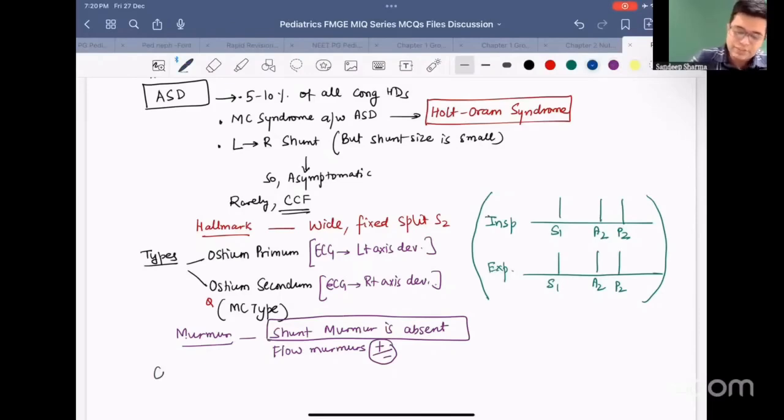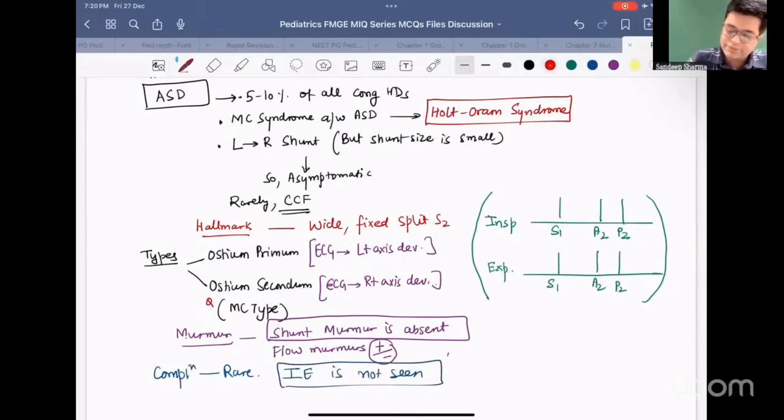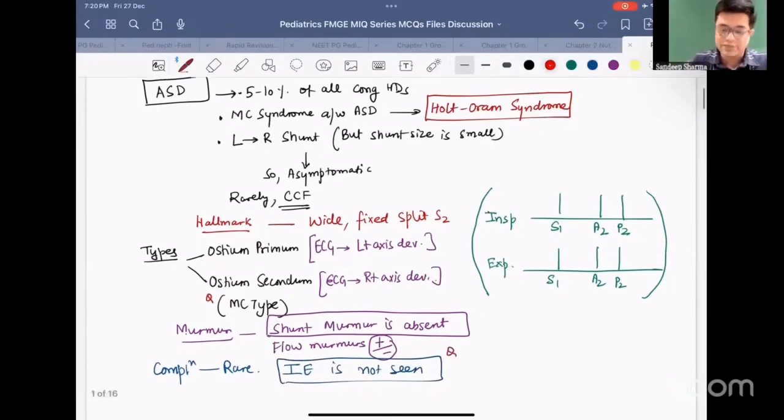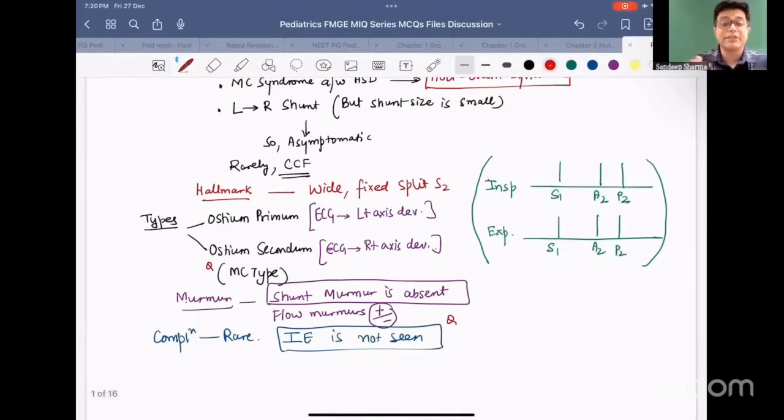In ASD, the complications are rare, and infective endocarditis, IE, is not seen. This is a past FMGE PYQ. Which congenital heart disease has the least risk of developing infective endocarditis? The answer is atrial septal defect, and that is why you don't need to give infective endocarditis prophylaxis. What is the treatment in the patient? The treatment is surgery.